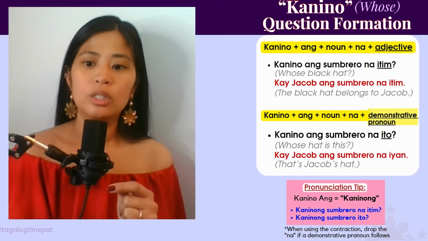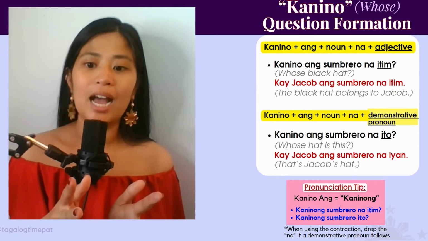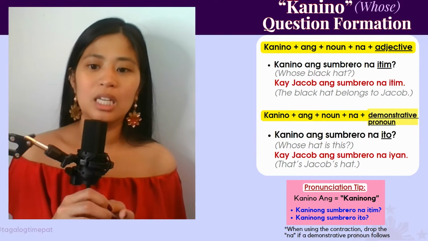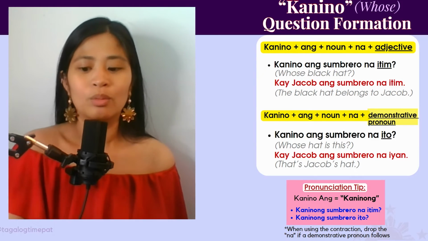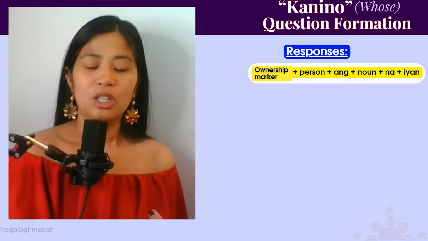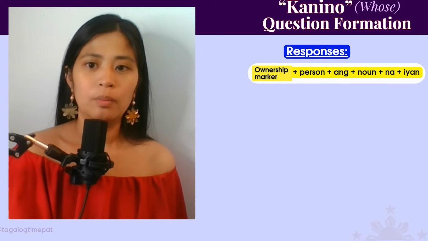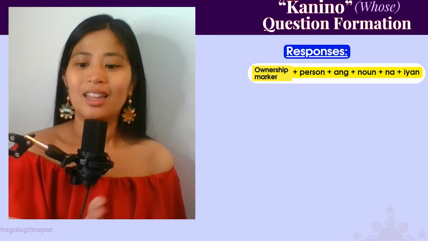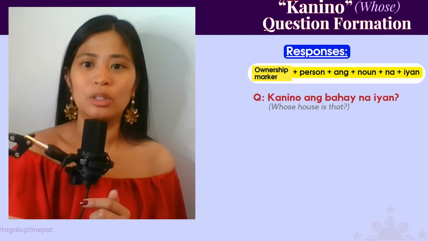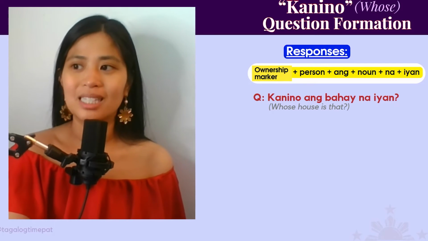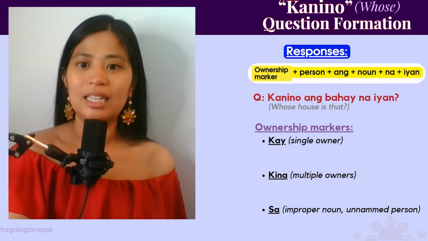All right, when using the contraction though, you drop the na if there's a demonstrative pronoun. So kaninong sombrero ito, you wouldn't say kaninong sombrero na ito. It's kind of redundant when you add the na again. So just to respond, you would use an ownership marker, then the person, then the word ang, then the noun, then na iyan. So let's see what that would look like. Kanino ang bahay na iyan? Whose house is that?